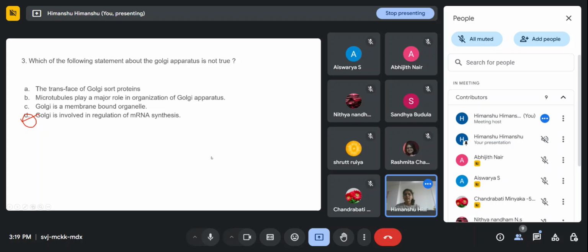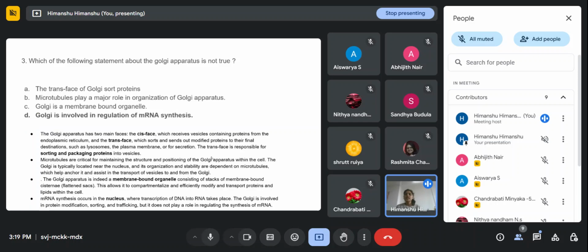Okay. Let's see. You're right. Option D is the correct answer. So let's see one by one how option D is the correct answer, that is, which is not the true statement about the Golgi apparatus. The first statement says the trans phase of the Golgi sorts proteins, right? We know that the Golgi apparatus has two main phases.